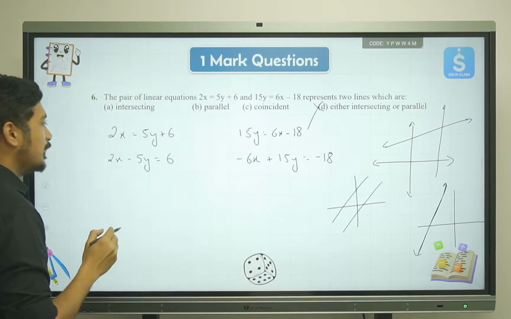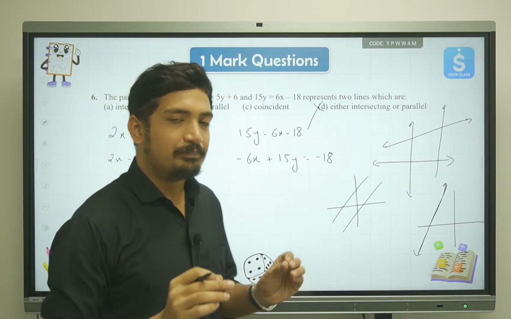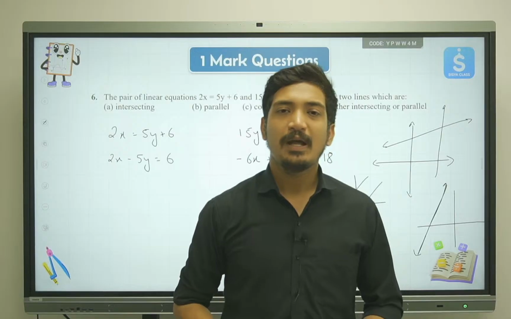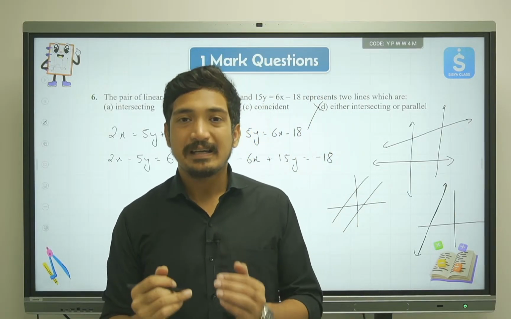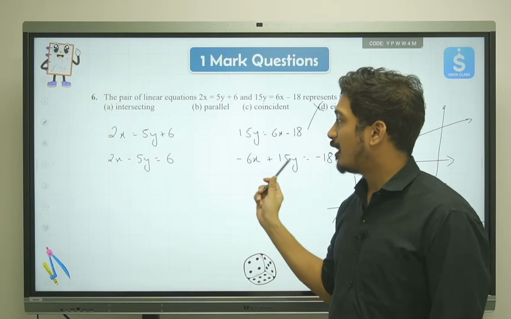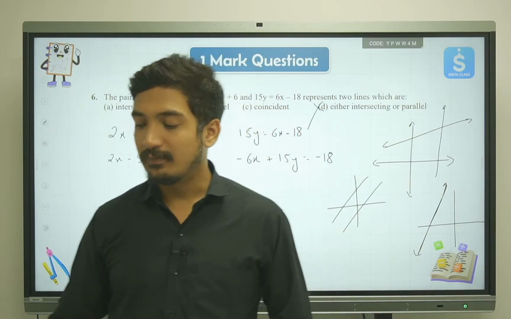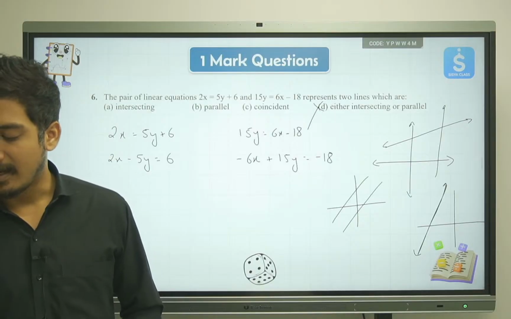Now we have the equation in standard form. And guys, please remember this point: we will not be moving ahead with these steps unless we convert our equations into standard form. If you don't convert into standard form, you will not get the correct answer at all.